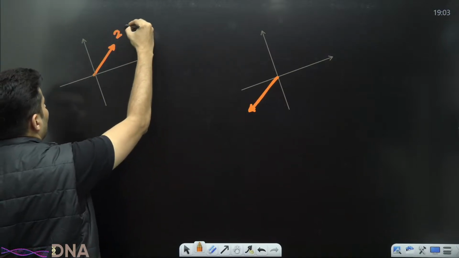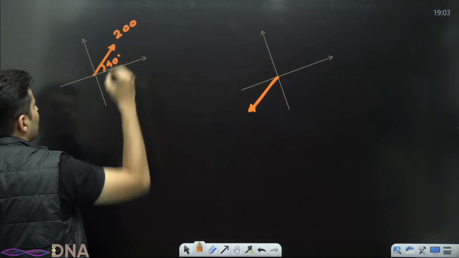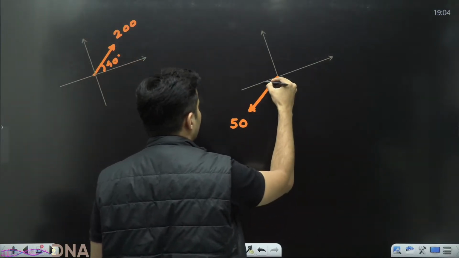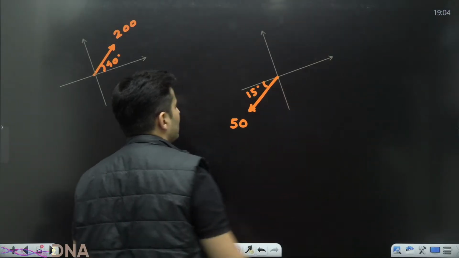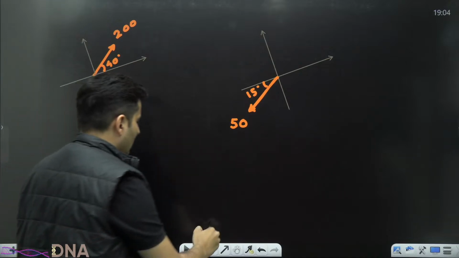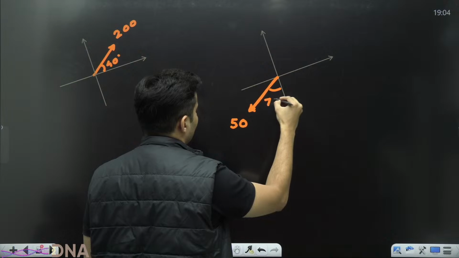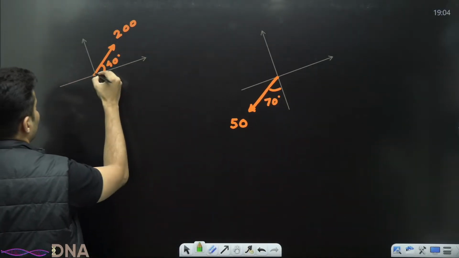Imagine this was 200 and let's say this was maybe 40 degrees. Let's say this is 50 and let's say this is 15 degrees, something like this. Or we can even give this angle maybe, let's say this is 70 degrees. So how do you take the components? You split it.